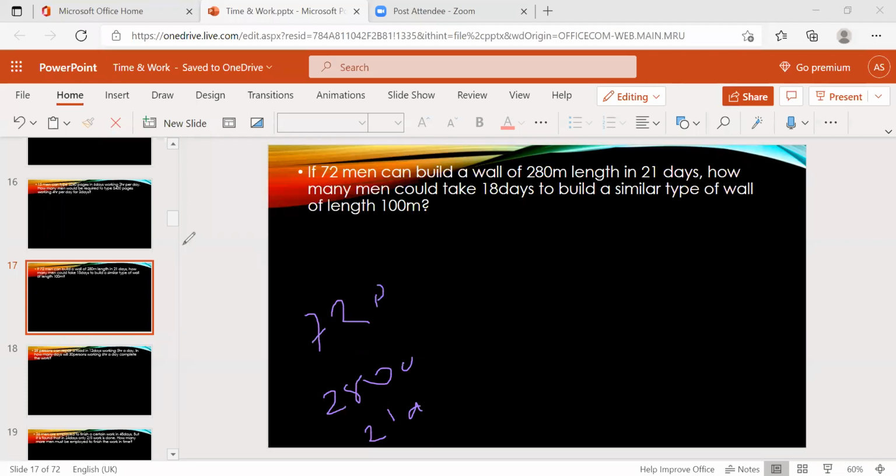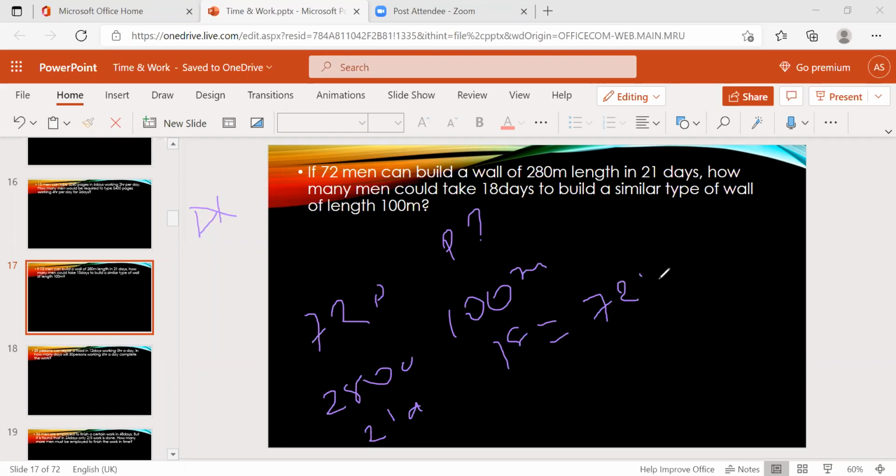Here they didn't give the hours, so eliminate them. Then persons is the question mark, length 100 meters, and days 18.